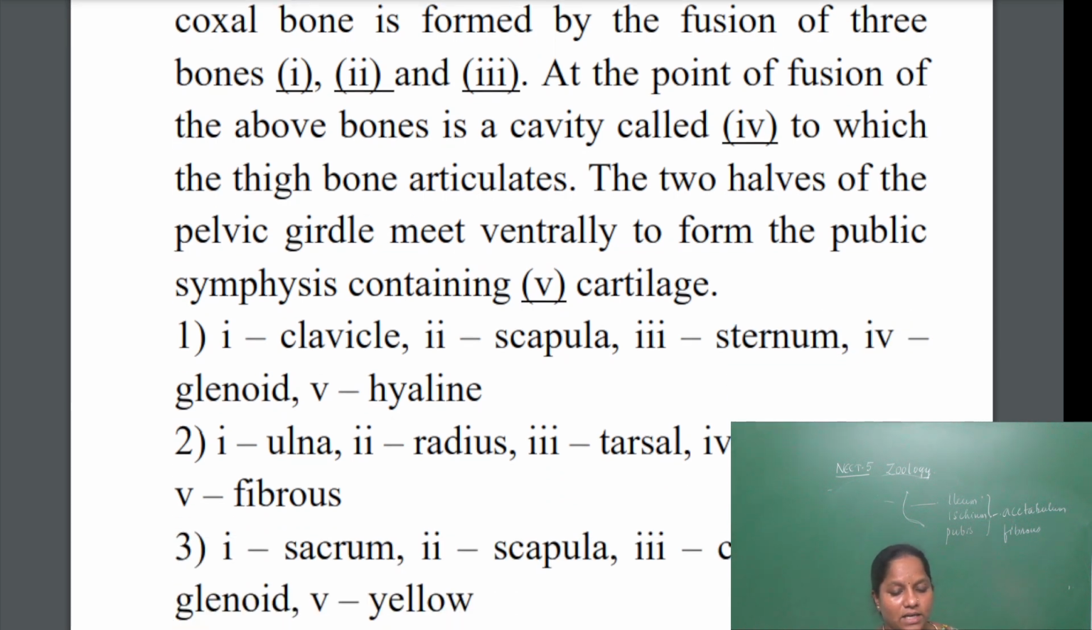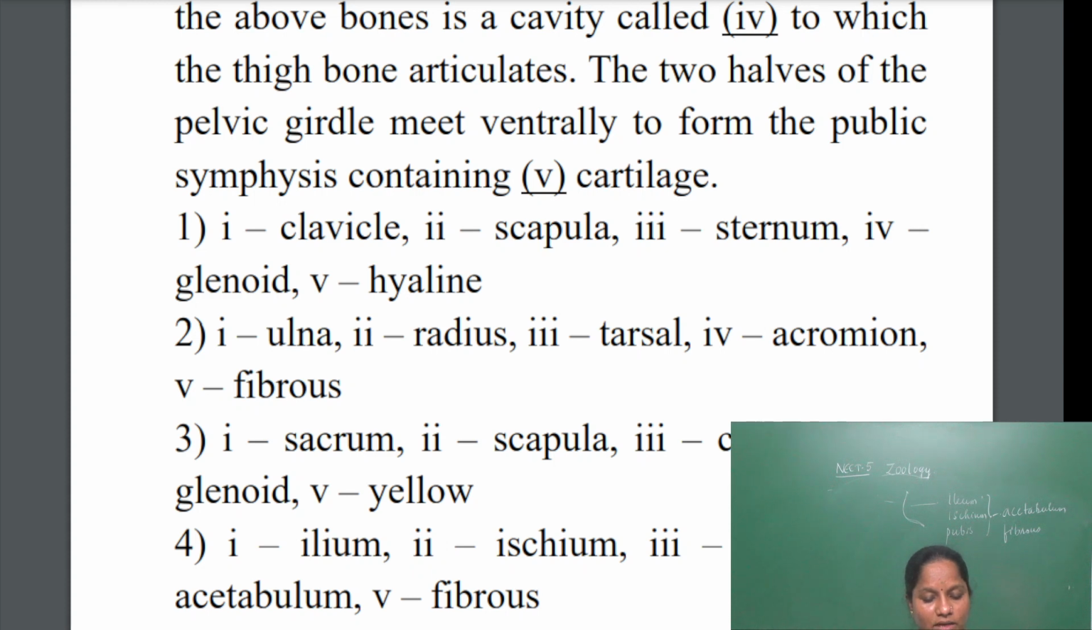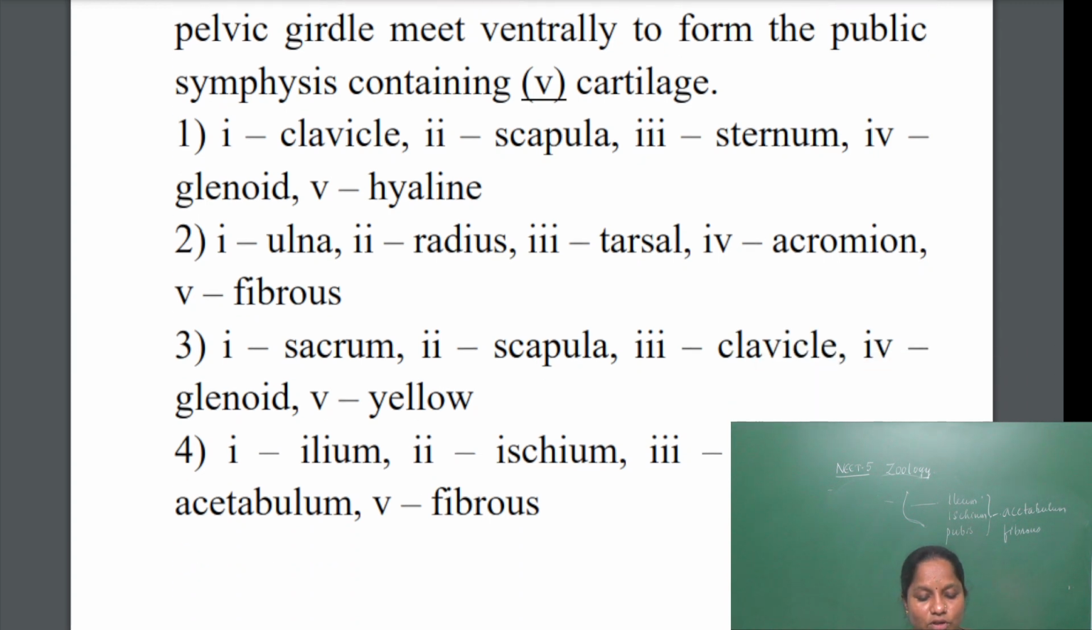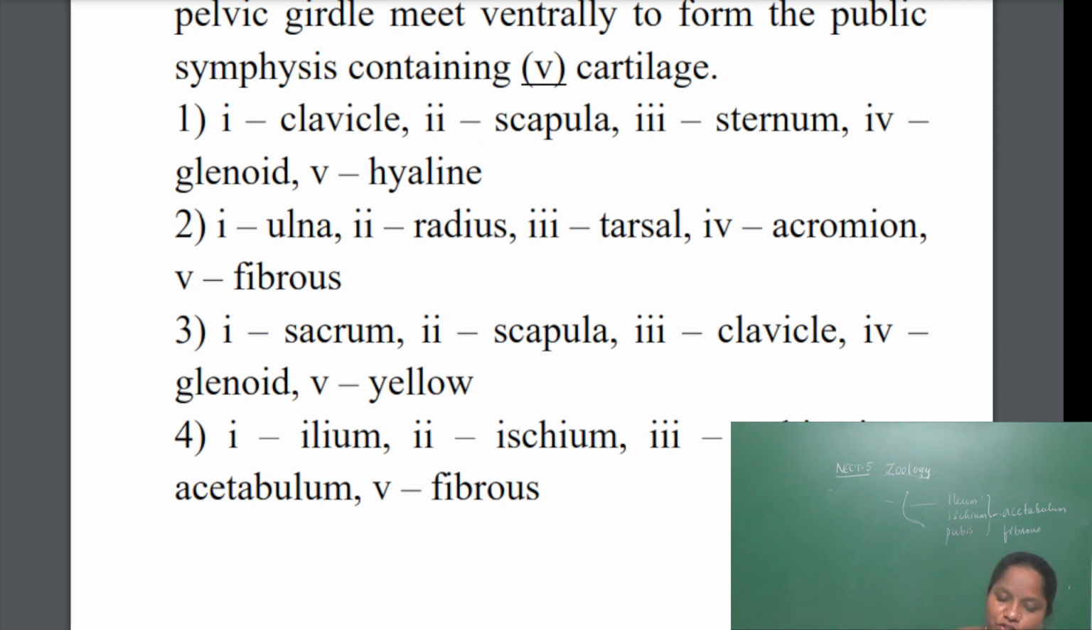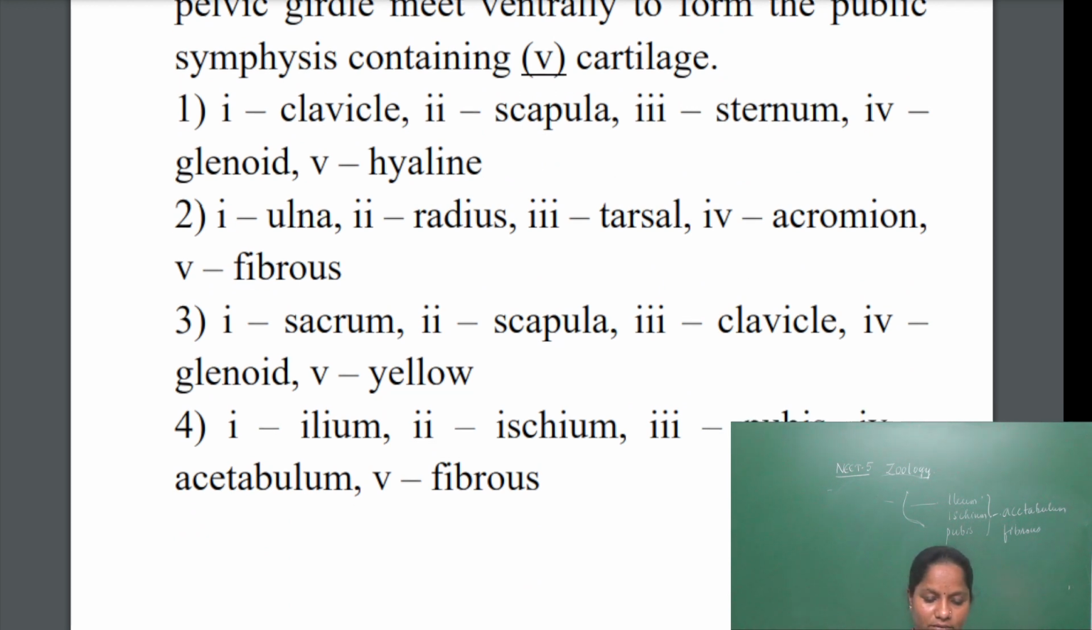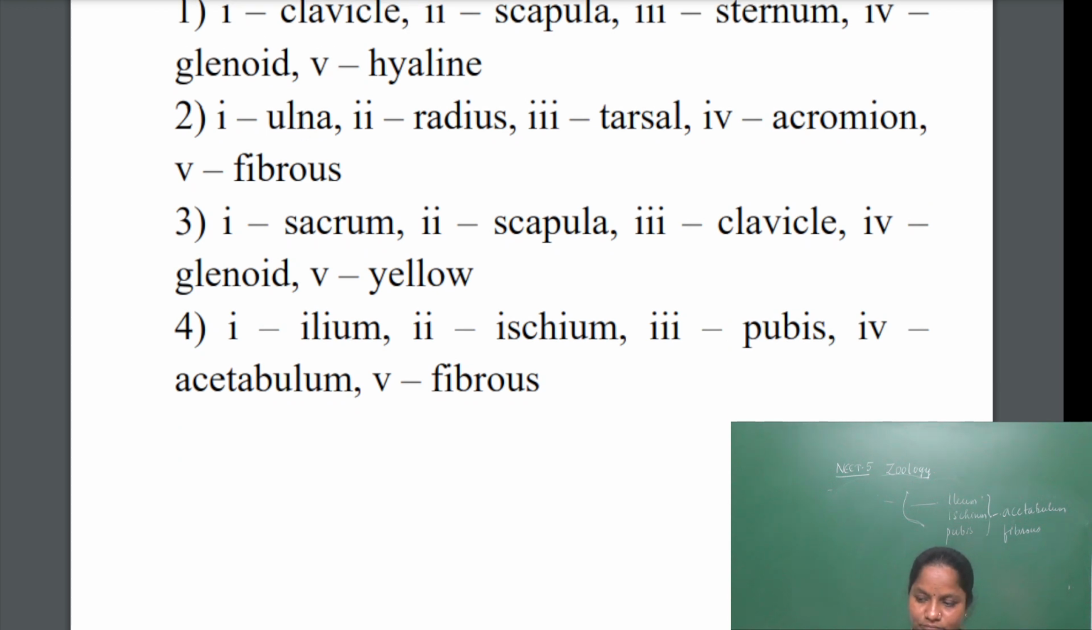Ulna, radius, tarsals, acromion, fibrous. Ulna, radius, all are the bones of the hand. Next, sacrum, scapula, clavicle. So some are related to the pelvic, some are related to the pectoral, glenoid joint. Okay, so the fourth option is correct. Ilium, ischium, pubis, acetabulum, and fibrous joint. So the answer is the fourth one.